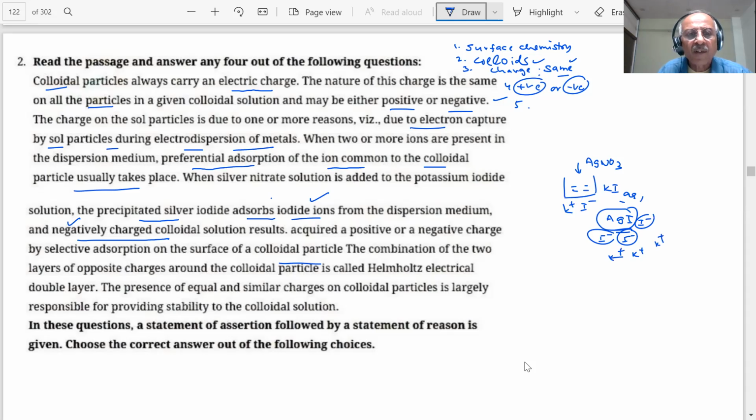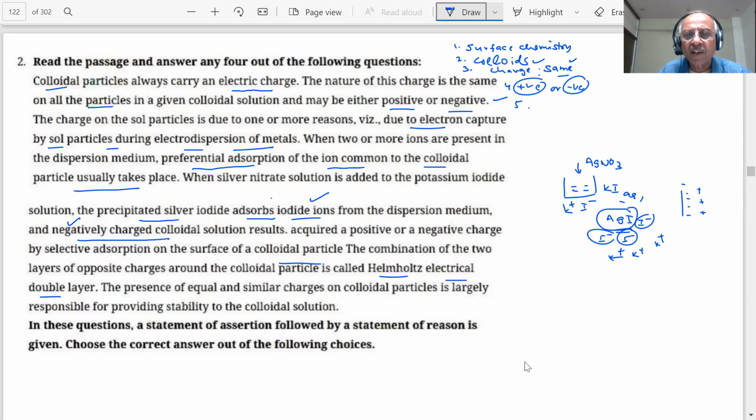So what will this be? This will form a double layer of opposite charge, a combination of two layers of opposite charge. One is negative, negative, negative, negative. This is fixed, and the moving layer is positive. So this combination of two oppositely charged layers is called the Helmholtz electrical double layer. Okay? The presence of equal and similar charges on colloidal particles is largely responsible for providing stability